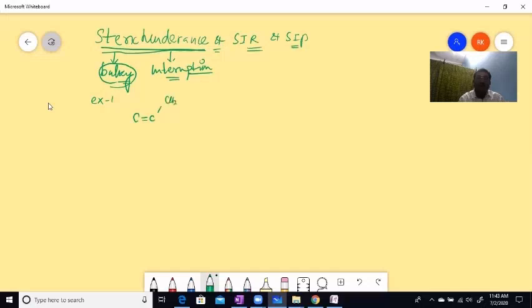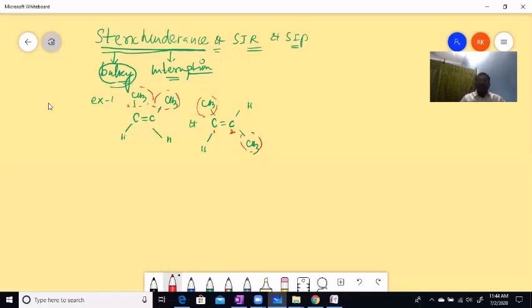Cis-butadiene. Let me start with this, cis-butadiene. Let us go through this. And I'll take trans-2-butene also. Let me take this also. And what is happening with respect to this cis and trans? See here, children, in the case of cis, the methyl groups are on the same side of the double bond plane, whereas in trans, the methyl groups are on the opposite side of the double bond plane on the two carbons, first and second carbon here.